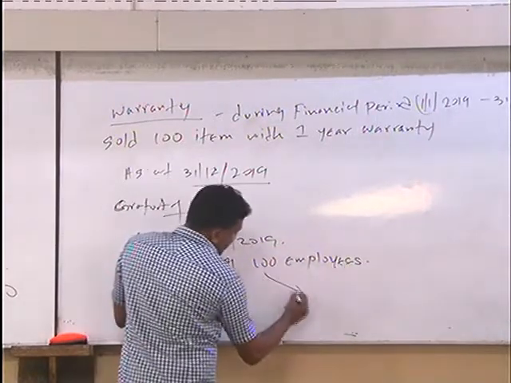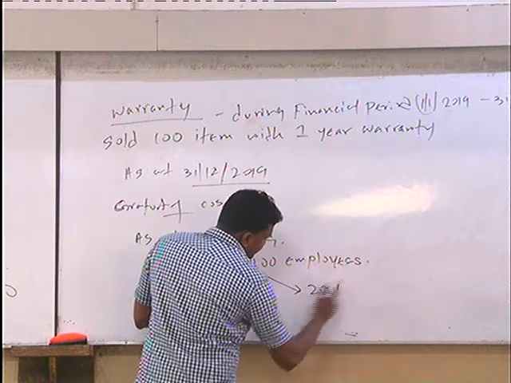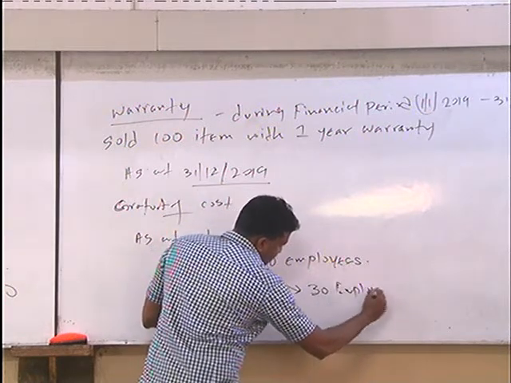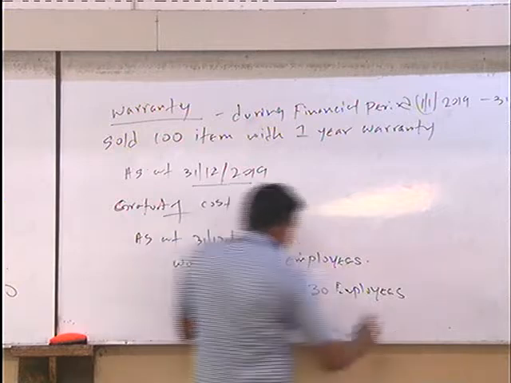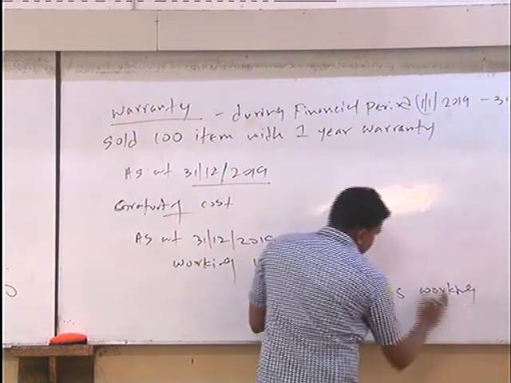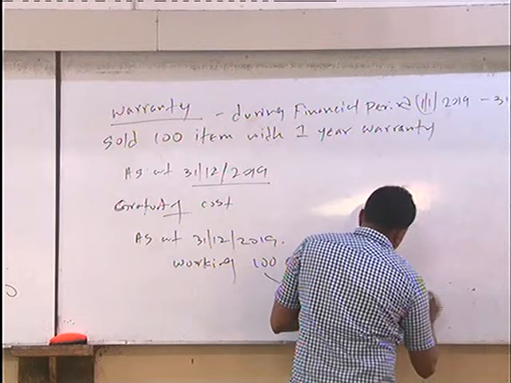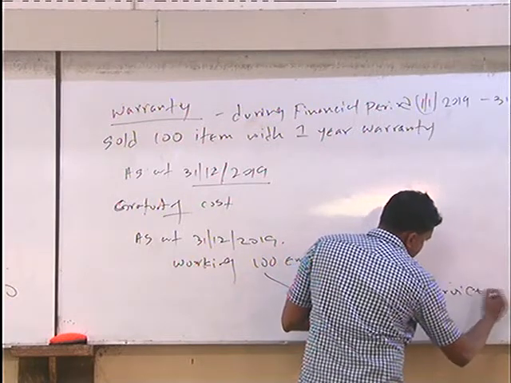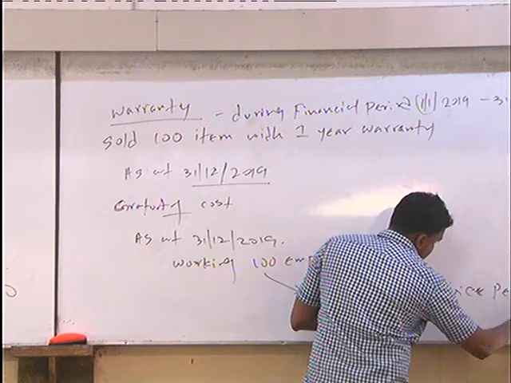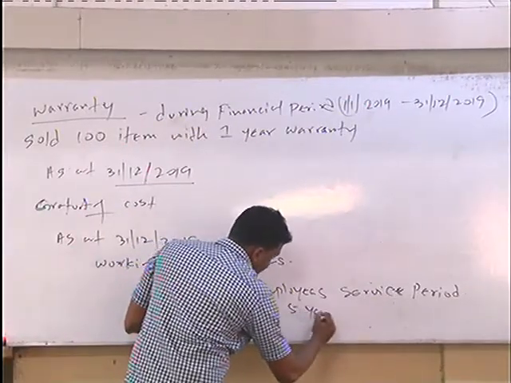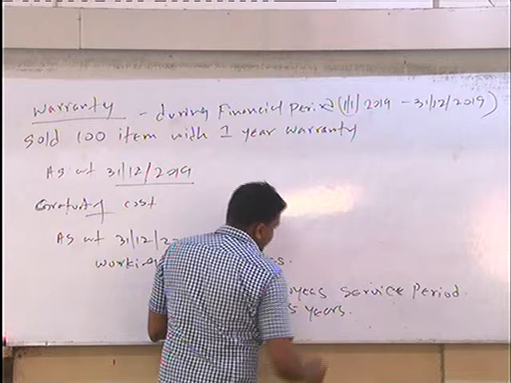Out of this 100, let's say 30 employees with a service period over 5 years.